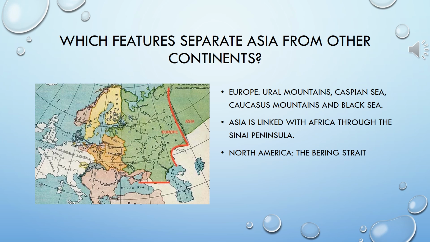First of all, let's separate the continent of Asia from Europe. So which features are those which separate these two continents? Europe: Ural Mountains, Caspian Sea, Caucasus Mountains, and Black Sea. Asia is linked with Africa through the Sinai Peninsula, and North America is separated from Asia through the Bering Strait.